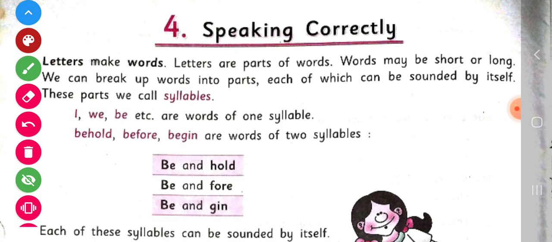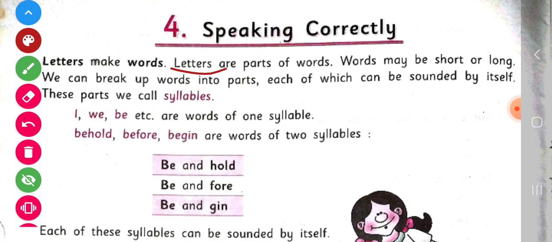Children, letters make words. I think in the previous class, I have told you that letters make words. Letters are parts of words. And children, words may be short or long.